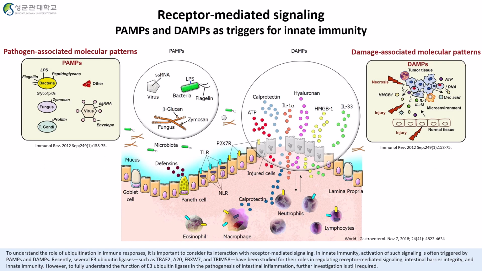To understand the role of ubiquitination in immune responses, it is important to consider its interaction with receptor-mediated signaling. In innate immunity, activation of such signaling is often triggered by PAMPs and DAMPs. Recently, several ubiquitin ligases have been studied for their roles in regulating receptor-mediated signaling, intestinal barrier integrity, and innate immunity. However, to fully understand the function of ubiquitin ligases and the pathogenesis of intestinal inflammation, further investigation is still required.